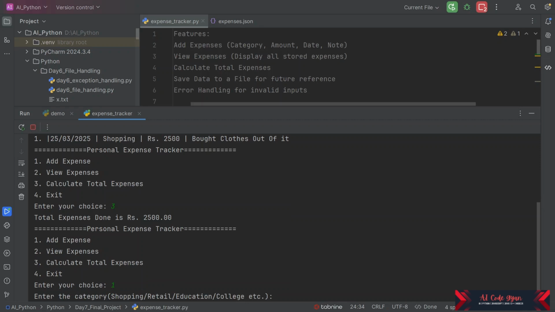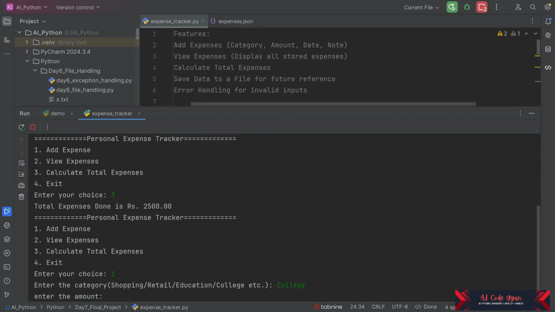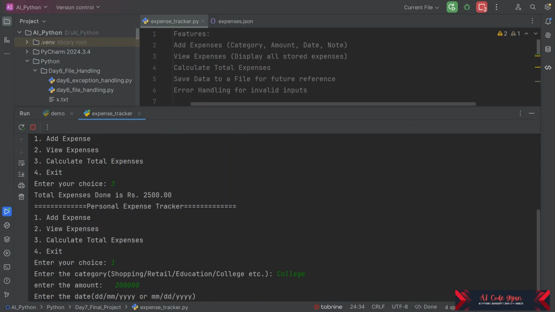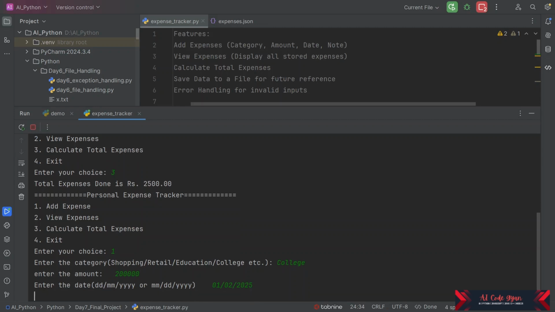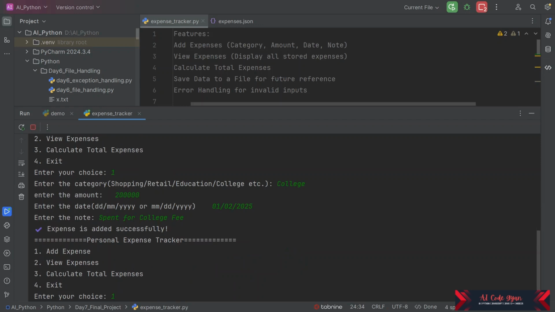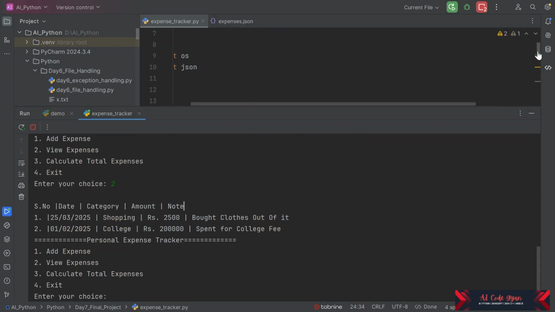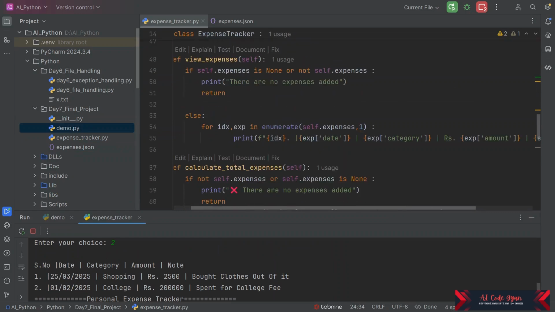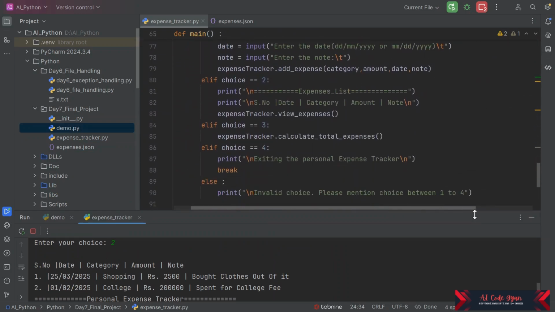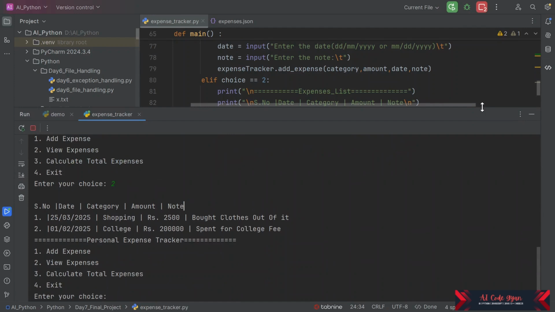Suppose you want to add something. Suppose we went for college amount. Suppose we invested 2 lakh rupees, and date is suppose 1st of February 2025. So spend for college fee. Now let us see whether this is successfully added. Yeah, we could see, but we are not able to see the list here. What's the issue? Expenses list, view expenses.